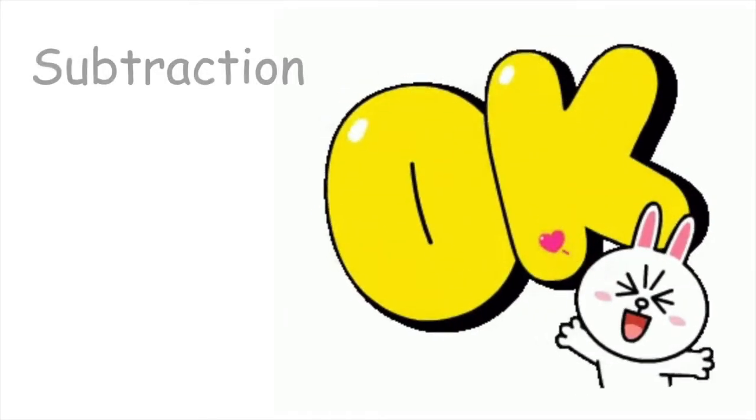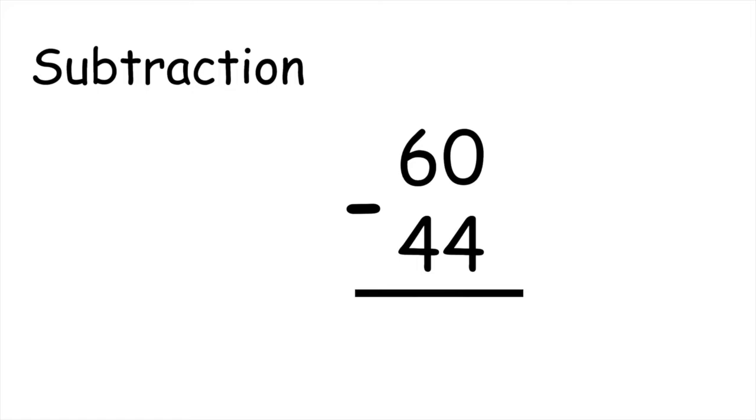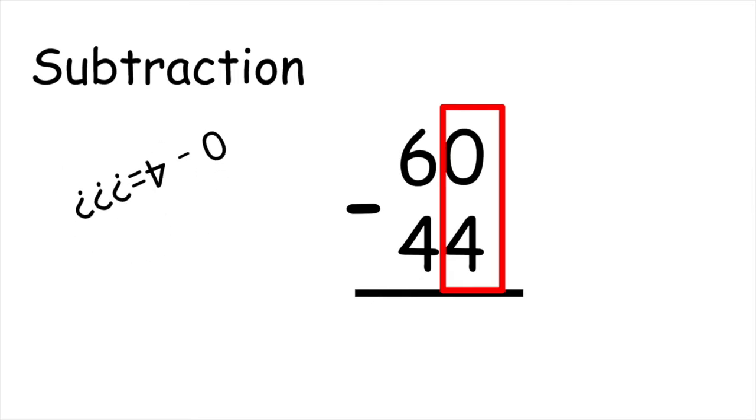Okay, let's move on to the last part, subtraction. In class this past few weeks, we are looking at subtraction. And so remember, when we are doing subtraction, we always start with the ones, same with addition. But here, if we start with the ones and we do 0 minus 4, can we do that? No. So what do we do then if we have something that cannot work here because the 0 is smaller than 4? We need to borrow. So we borrow from the tens.